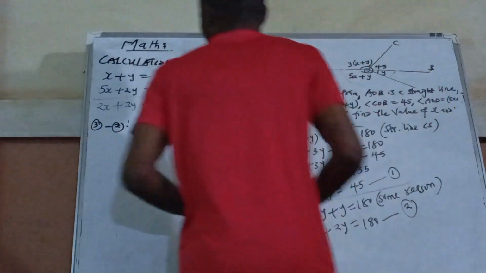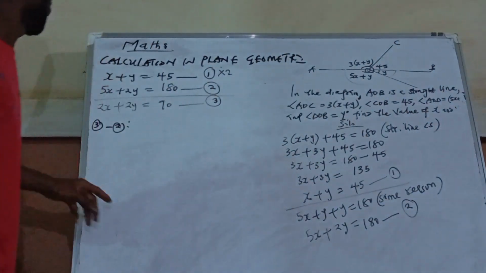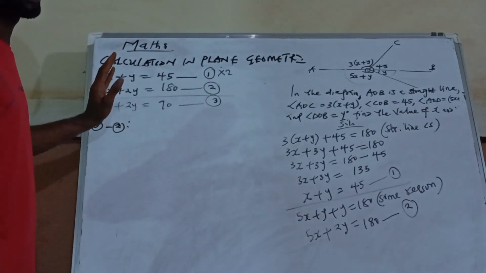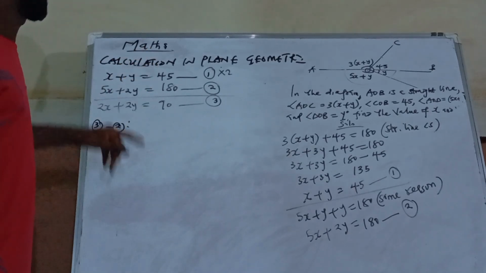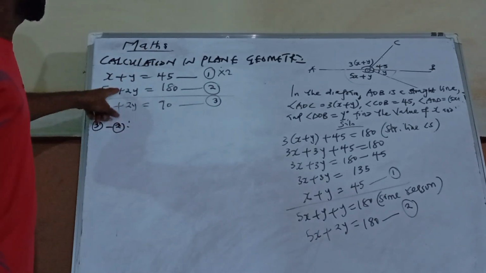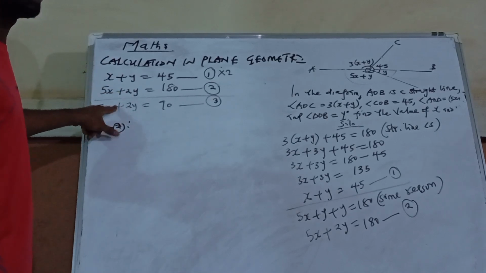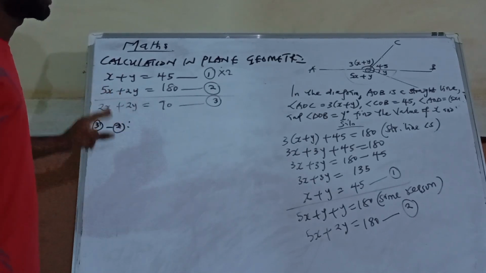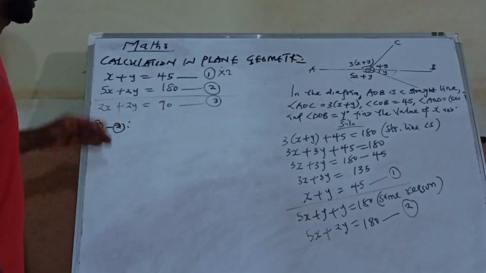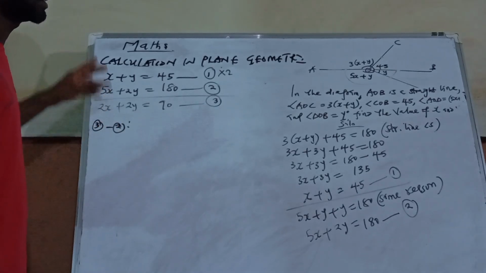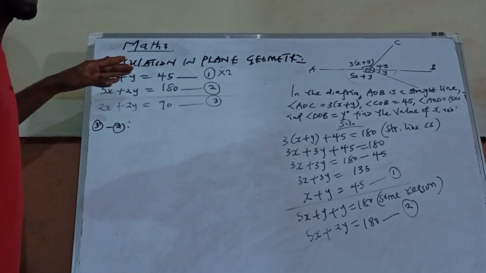Now, how do you know when to subtract and when to add? When the coefficients are the same, you check the sign. When you have the same sign, you subtract. But when you have different signs, you add. So same sign, we subtract, and different sign, we add.